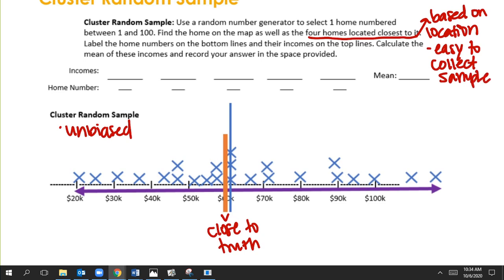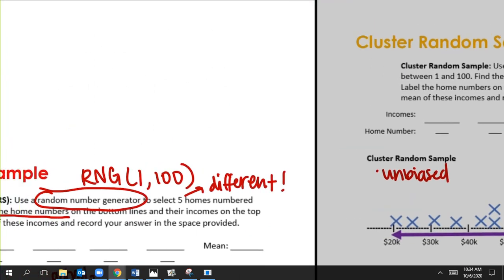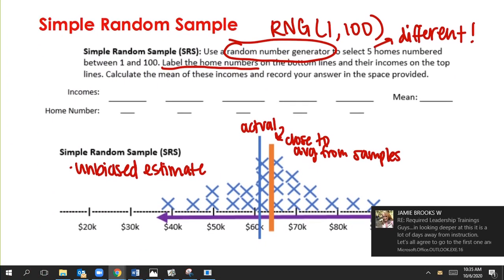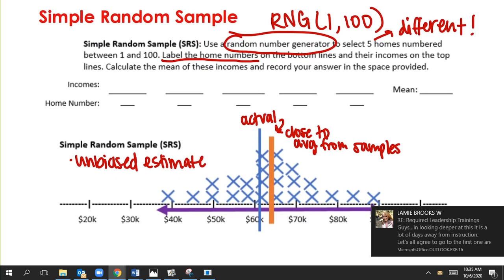And then what happens though is, notice here, it's close to the truth, so it's unbiased, but in this particular case, it did have a lot more variability. Because the larger variability was due to the fact that we were sticking to specific areas.